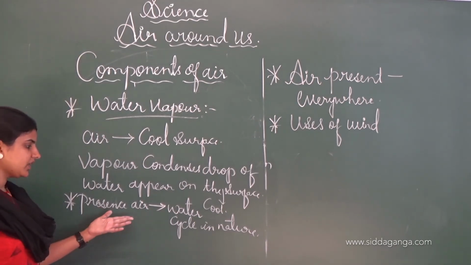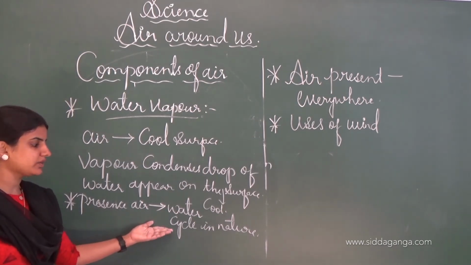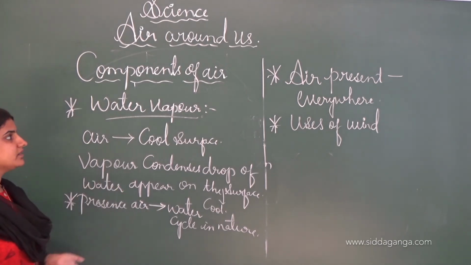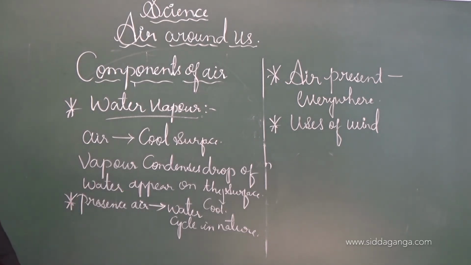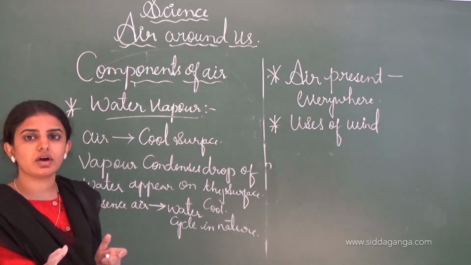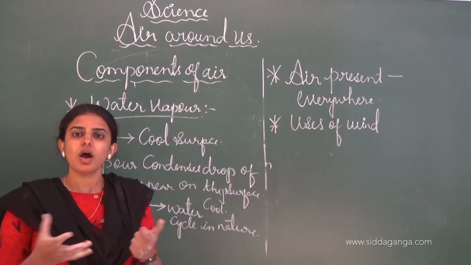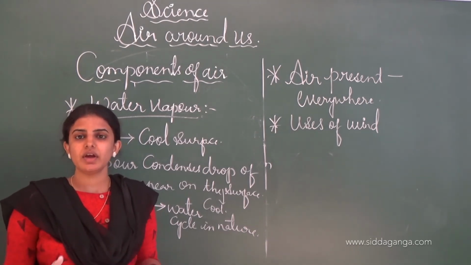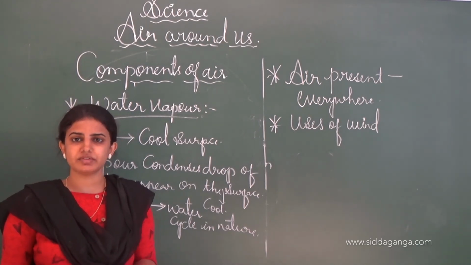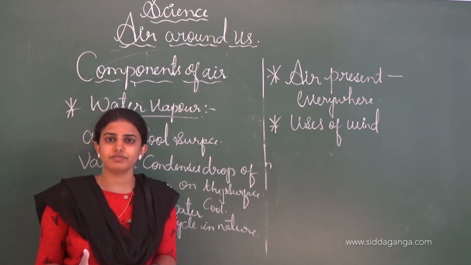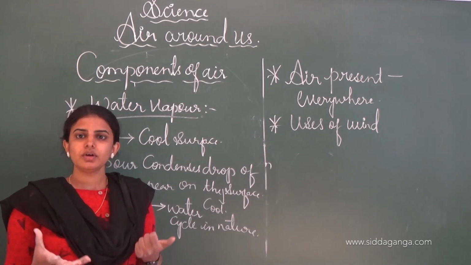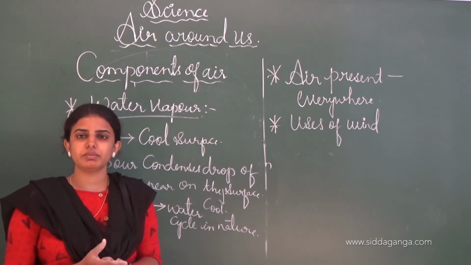The presence of air helps to maintain the water cycle in nature, and this is all about the components of the air. In today's class we learned about the atmosphere, the presence of air in the surroundings, in water, how it is useful for aquatic life, and also the presence of air in the soil, which helps plants to grow and develop.